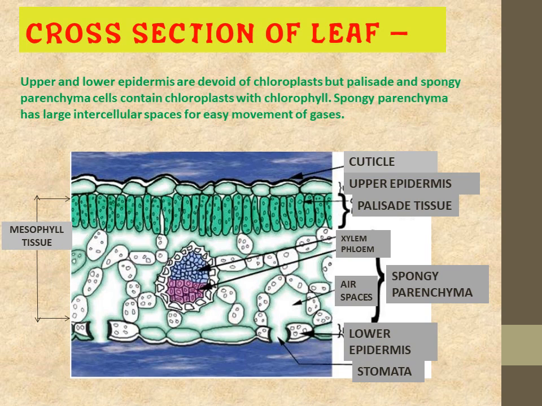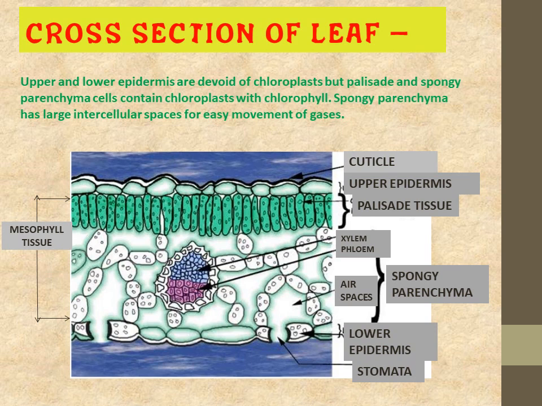You all know that in a leaf, the outermost covering is the epidermis. Upper epidermis is on the upper side, and lower epidermis is on the lower side. Now see, the outermost thick covering is known as cuticle. This is cuticle, a waxy layer which is present to prevent the loss of excess water. Then this is the upper epidermis.